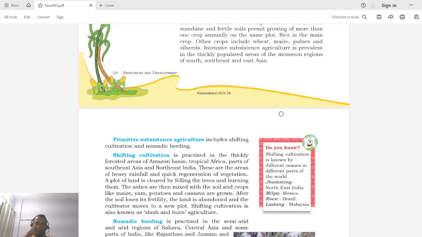Now primitive subsistence agriculture. It is further divided into shifting cultivation and nomadic herding. So what is shifting cultivation? Take any thickly forested area which was initially not under agricultural practice.